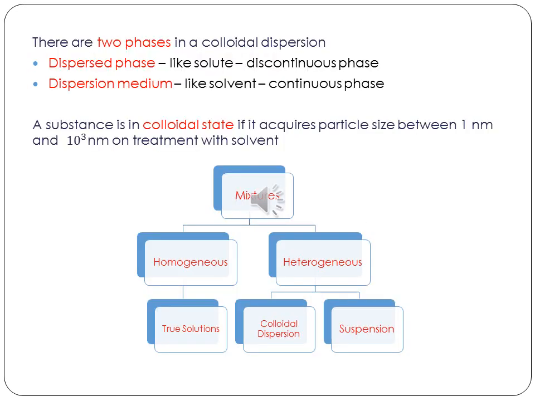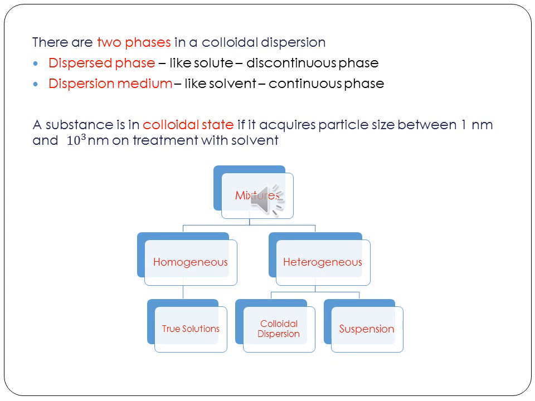So here we have an idea of mixtures. Mixtures can be homogeneous or heterogeneous. Homogeneous mixture means you get true solutions. Heterogeneous means it can be a colloidal dispersion, or you can call it a suspension. So there are two things. Colloid or colloidal dispersion or dispersion is starch in water. Suspension is sand in water, for example. True solution means salt in water.